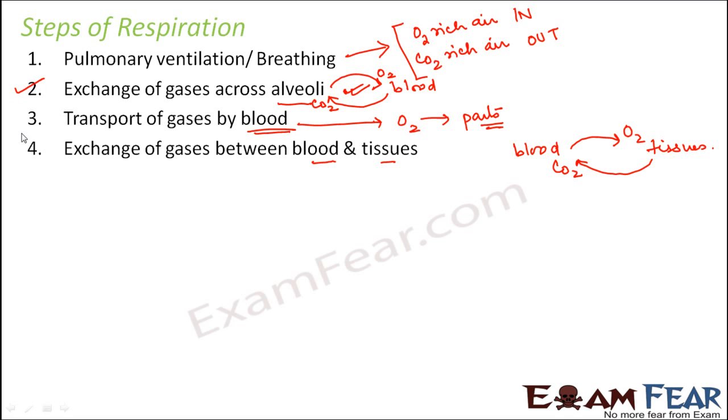These are the two places where the real exchange of gases takes place, where one gas is given and the other is taken. The last step is cellular respiration, the actual oxidation of glucose molecules to produce energy and carbon dioxide, which takes place inside every cell present in these tissues.